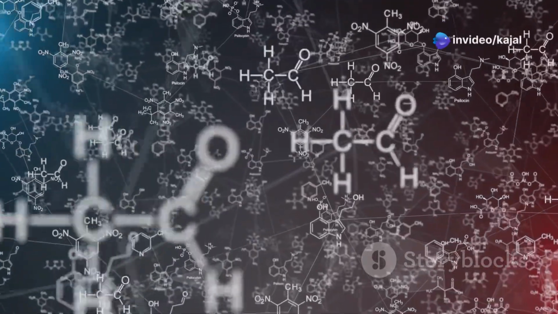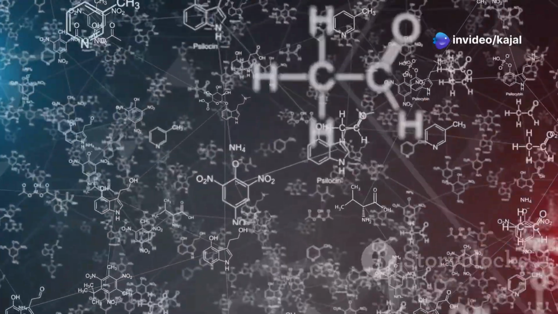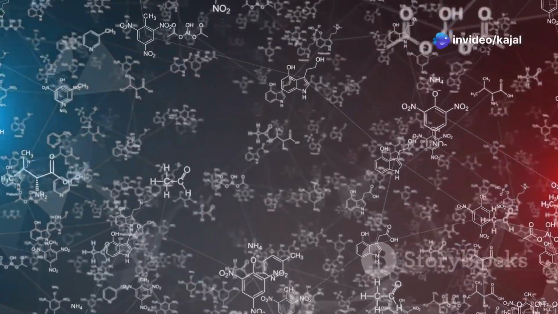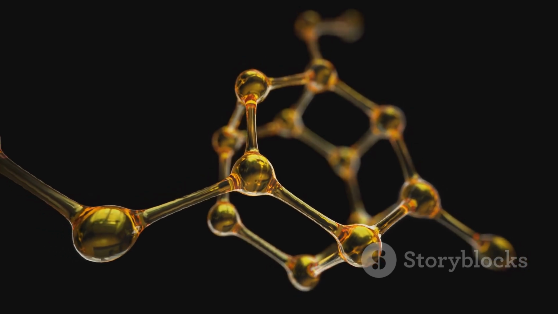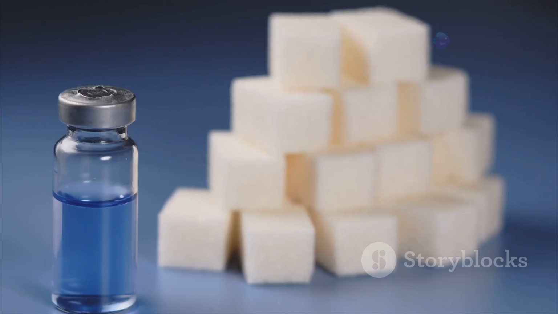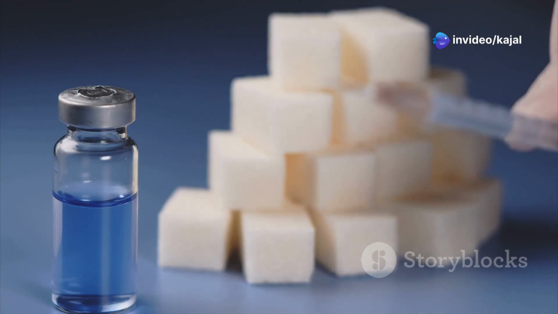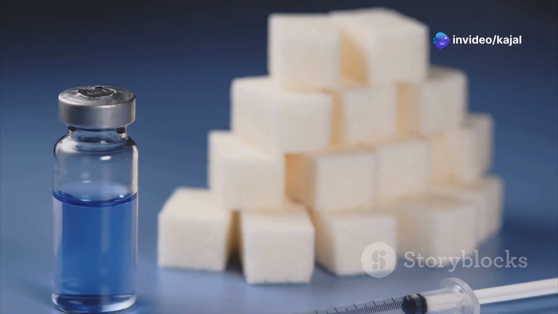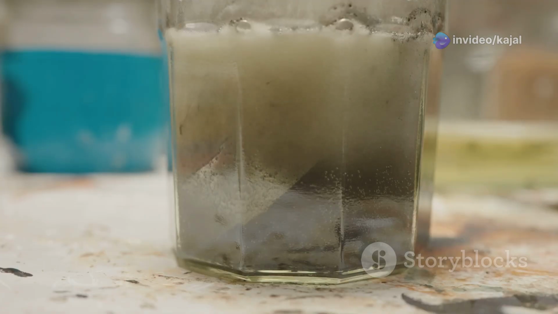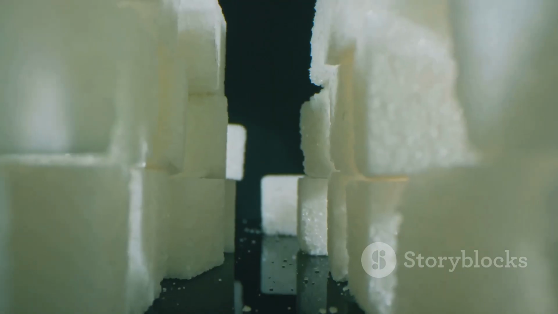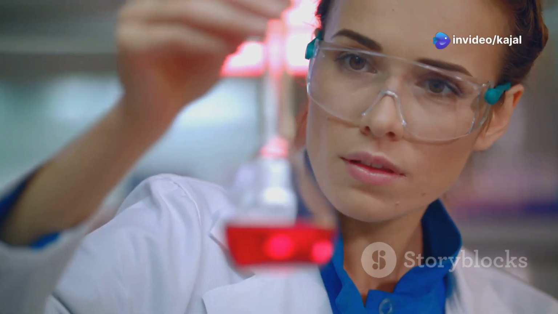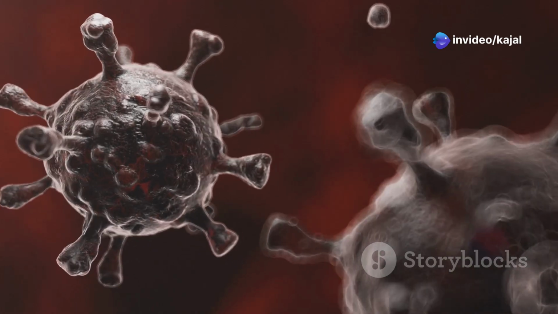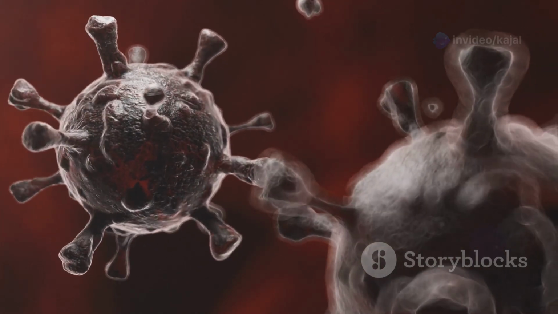Carbohydrates exist in two main structural forms: linear, open-chain structure and cyclic ring structure. Most monosaccharides, like glucose, prefer the ring form because it is more stable in aqueous solutions. Carbohydrates can also be classified as reducing or non-reducing sugars based on their ability to donate electrons. Reducing sugars, such as glucose and lactose, react with Benedict's solution, producing a color change. Non-reducing sugars, like sucrose, do not react unless hydrolyzed. Carbohydrates are metabolized into glucose, which is used by cells to generate ATP, the energy currency of life.